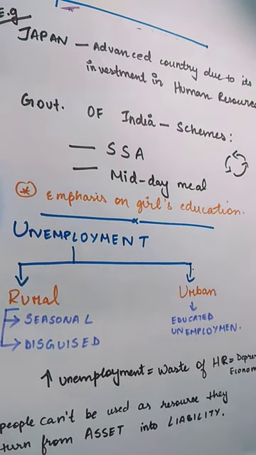It is because Japan has understood that investment in human capital or human resource is the best way to make a country prosper, to make it progressive. Japan has invested in the health and education sector the most, thereby its human resource is sufficient and efficient enough to make it a rich and developed country.